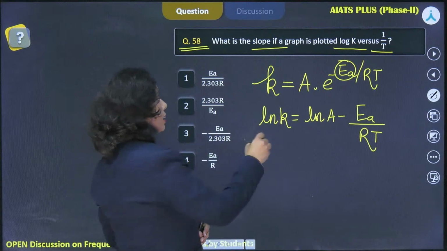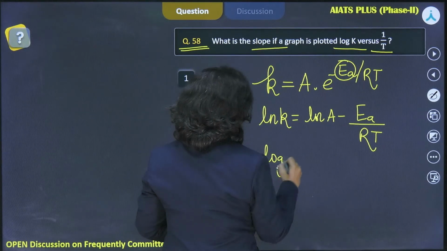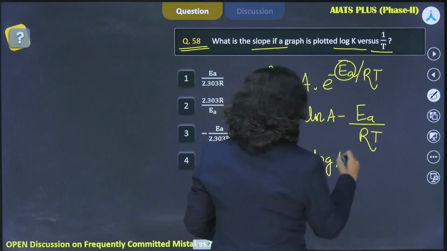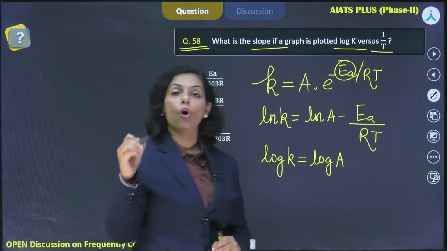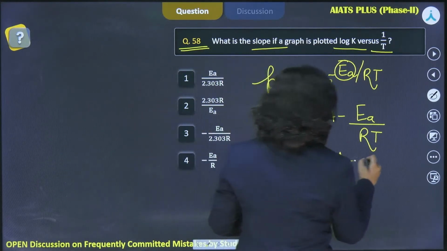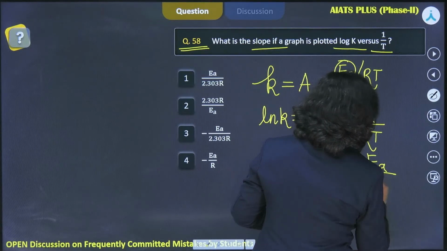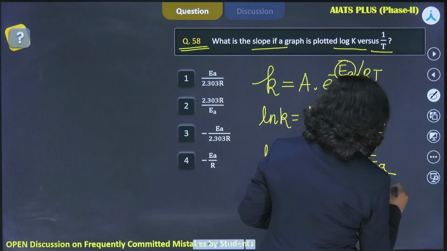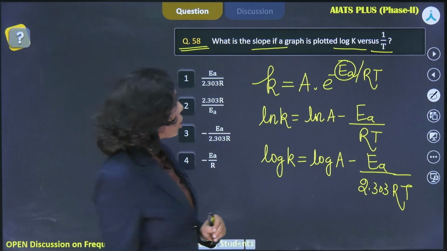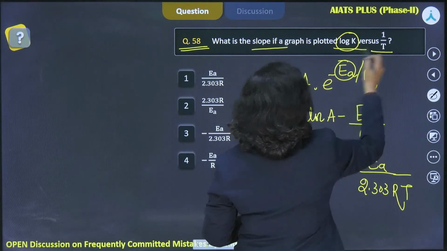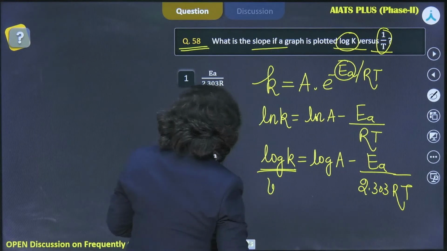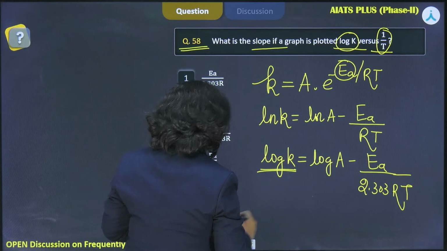And if you are taking this log on the base of 10, then log K is equal to log A minus EA by 2.303 RT, right? Natural log is sometimes represented by log e. Now what you are doing, you are plotting log K versus 1 by T. It means log K you are taking on the y-axis. I am taking the equation of the straight line y equals mx plus c.